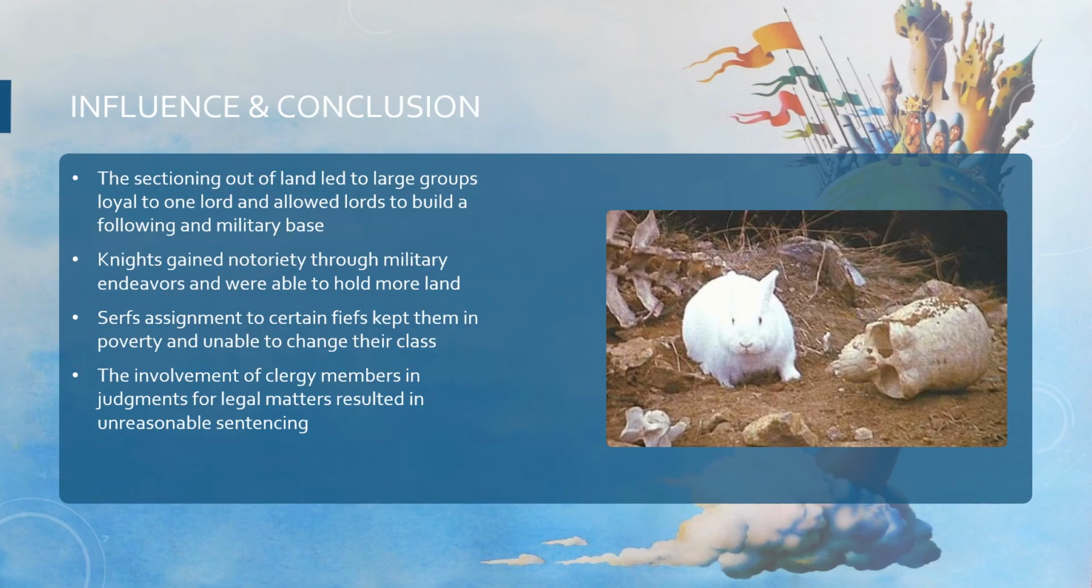Influence and conclusion. The sectioning out of land led to large groups loyal to one lord and allowed lords to build a following and military base. Just like with your modern-day pyramid scheme, a large lord could give out a section of land to a vassal. That vassal can then portion out that section of land even further to other vassals, leading to a larger base that ultimately are loyal with their oaths to the higher lord.